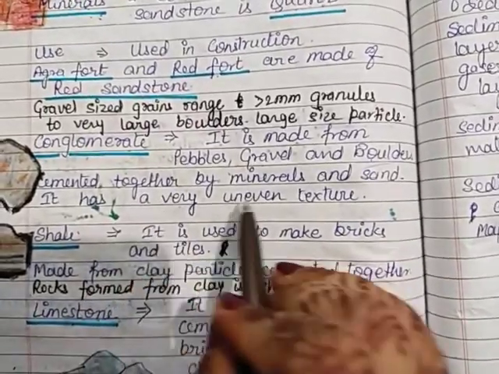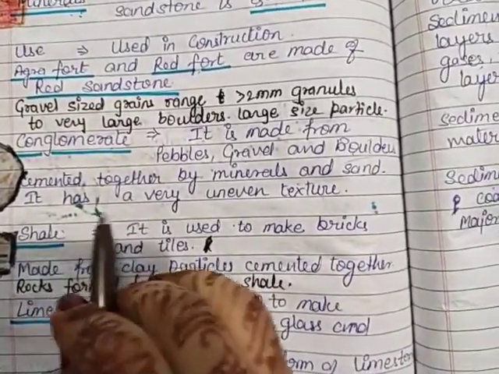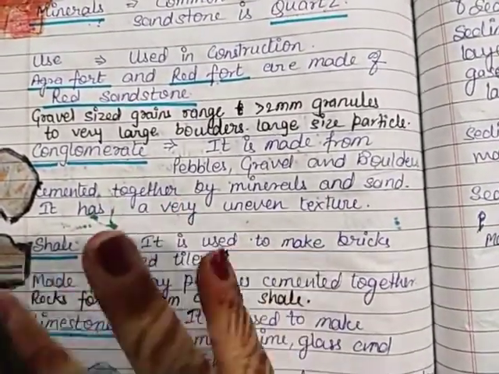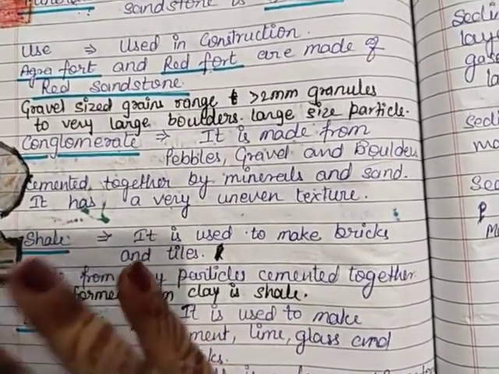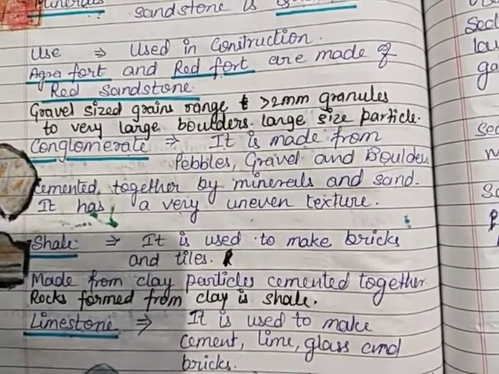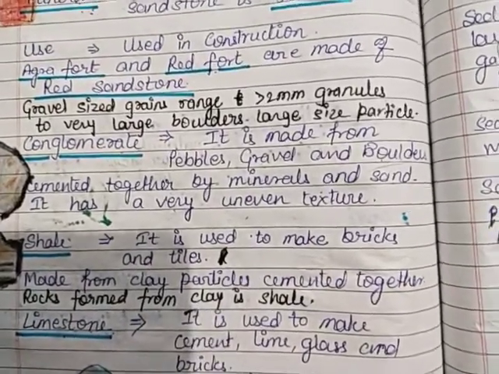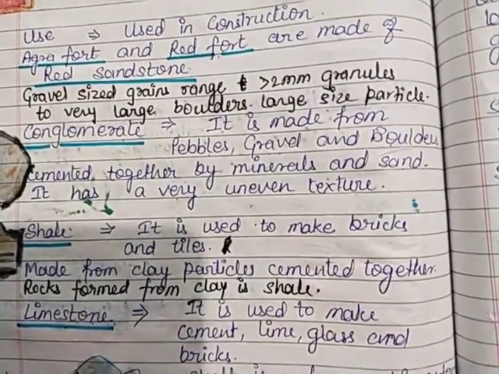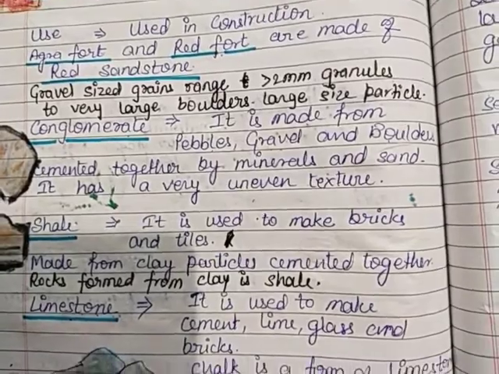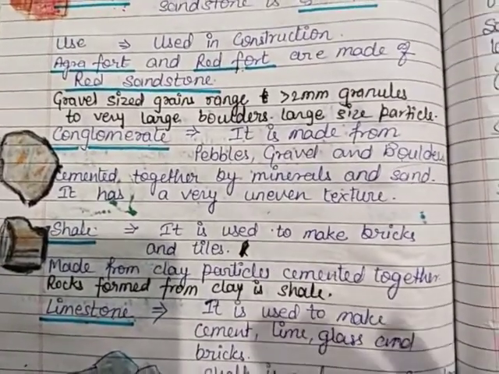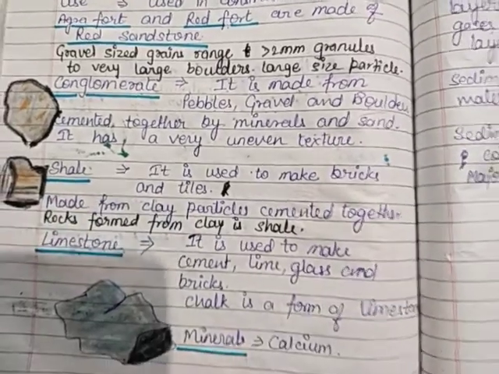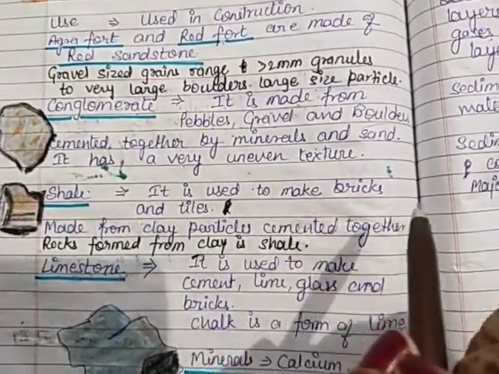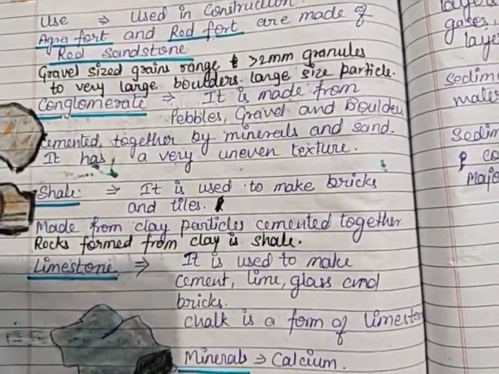They are cemented together by minerals and sand. It has a very uneven texture. You know, they are not very smooth. They are rough in texture and uneven. We can say that these conglomerates are not smoother texture-wise. The gravels are always used in the construction of roads. You can easily see it where buildings are being formed. They are cemented together by minerals and sand.